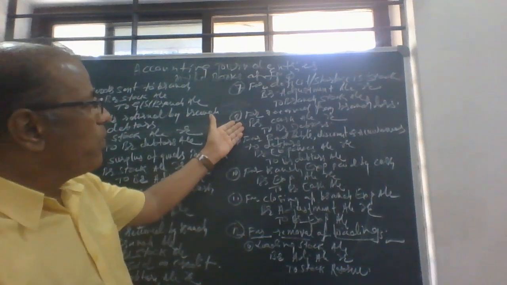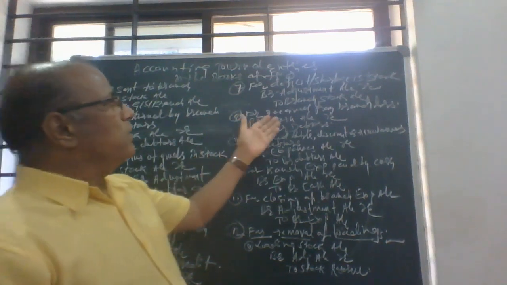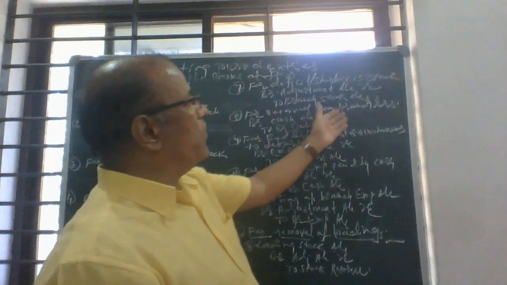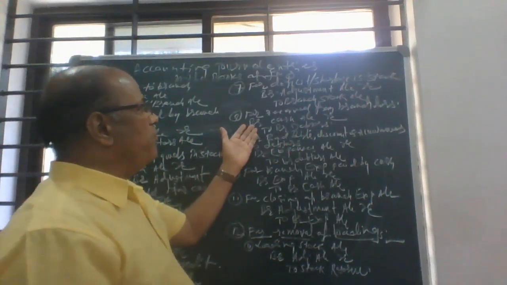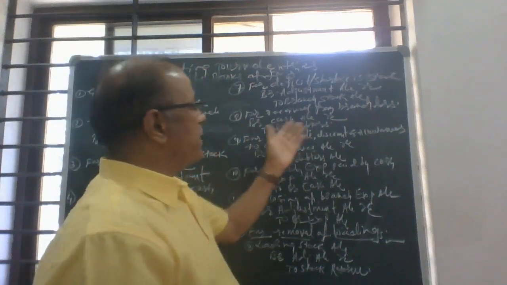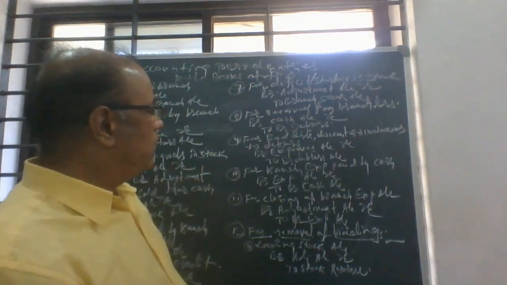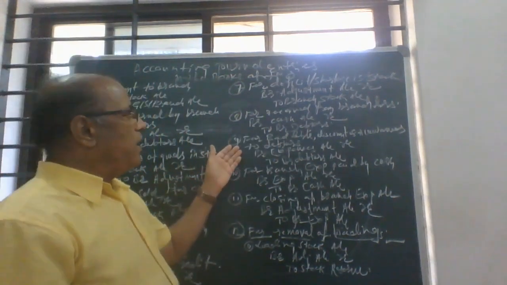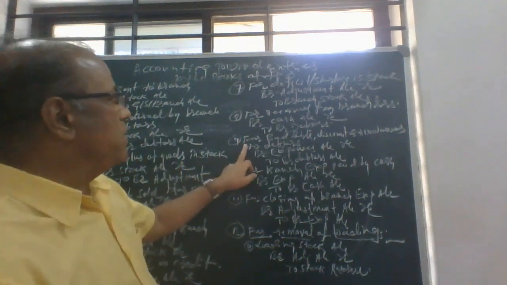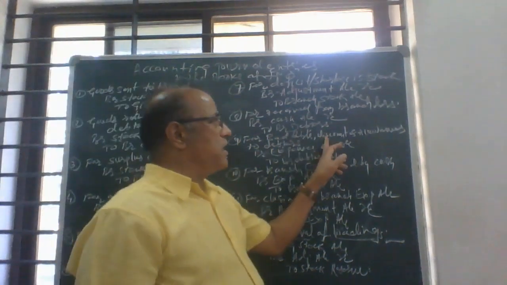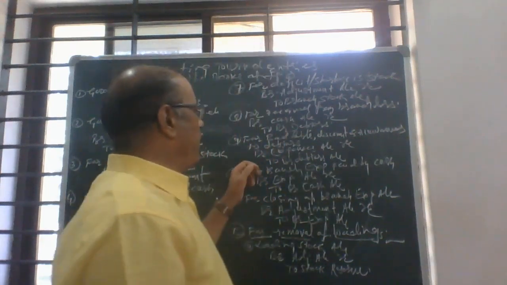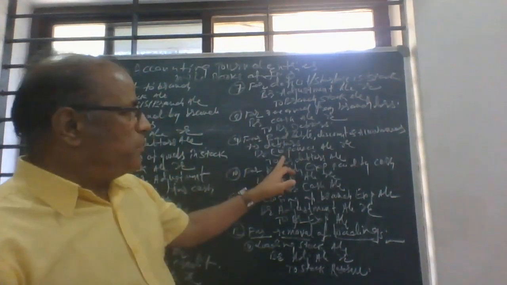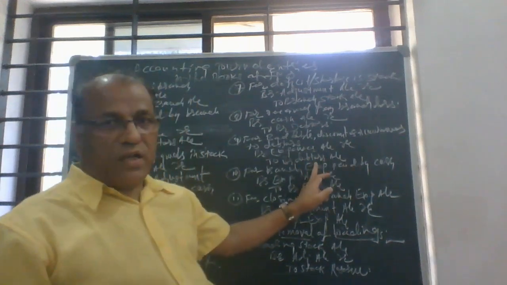Eighth one, entry for cash received from the branch debtors. Entry will be branch cash account debtor to branch debtors account. And entry relating to the debtors, that is bad debts, discount or allowances given to the debtors or customers. Branch expenses account debtor to branch debtors account.